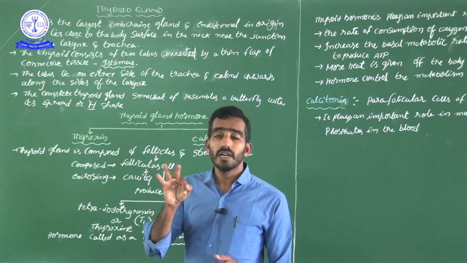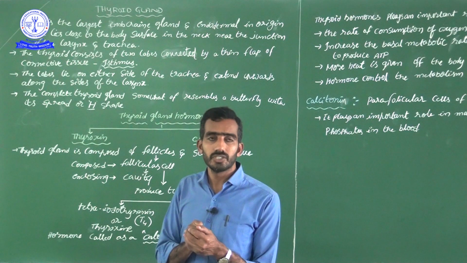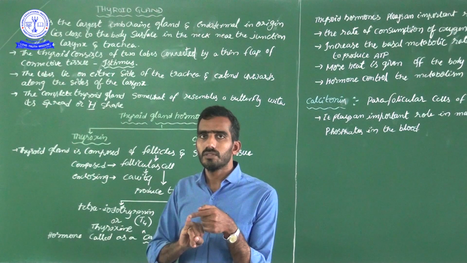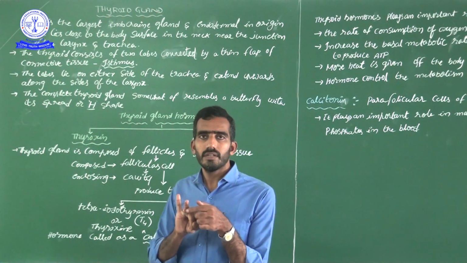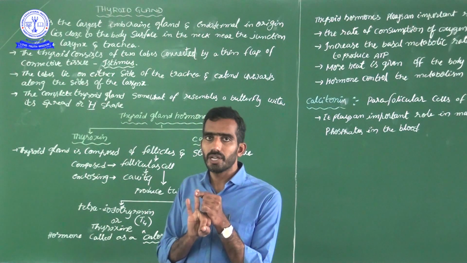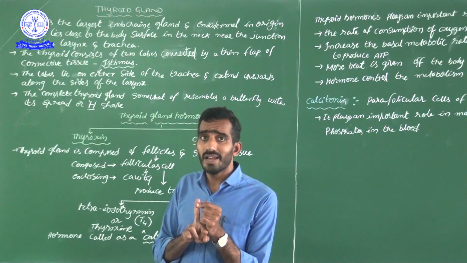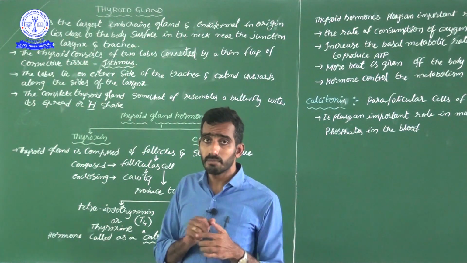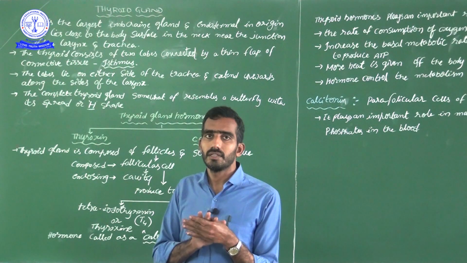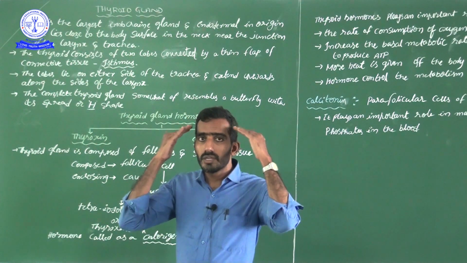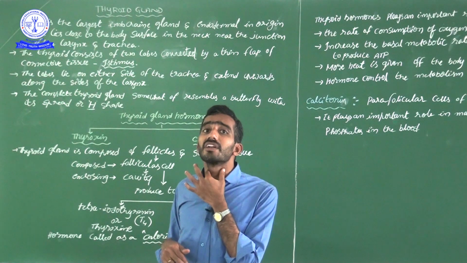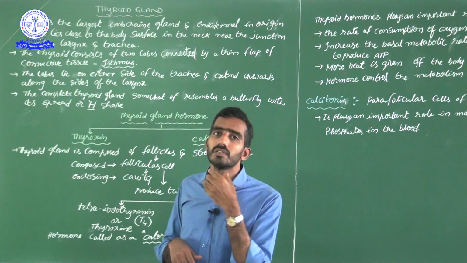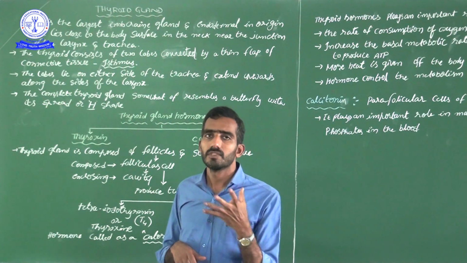Previously, we completed three glands in the chemical coordination and integration chapter. One is the hypothalamus, which is a part of the brain. Later we completed the master gland, the pituitary gland. Then a small gland nearby the pituitary gland, also located near the brain, is the pineal gland. Now, according to the descending order, here in our neck region, at the throat place, at the starting of the trachea, we have one gland, that is the thyroid gland.